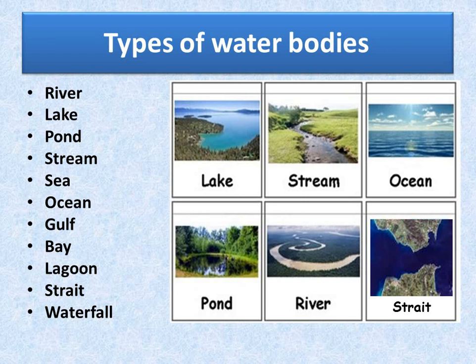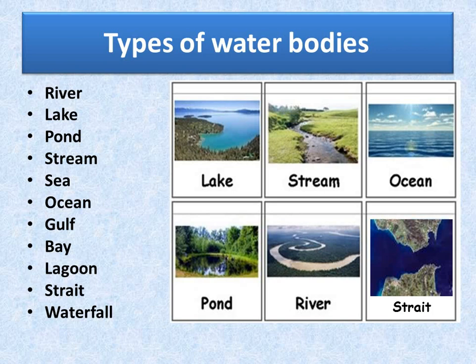So what are the different types of water bodies? River, lake, pond, stream, sea, ocean, gulf, bay, lagoon, strait and waterfall. These are the different types of water body. You can see the pictures of a few on the screen. You can see lake, stream, ocean, pond, river and strait.